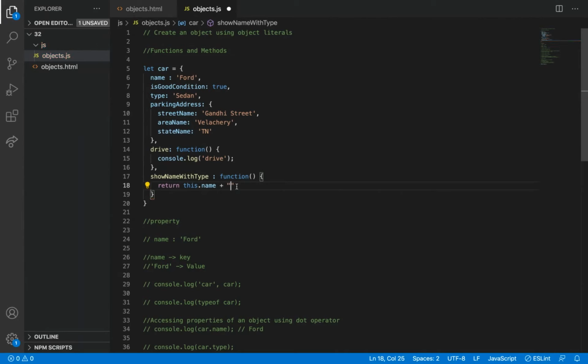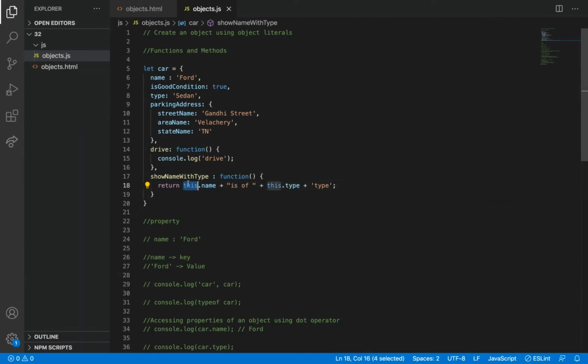You know string literals, right? First I'll explain the concept. This dot name, Ford is of type, which type? This dot type. So what I have done is it will return this dot name, Ford.